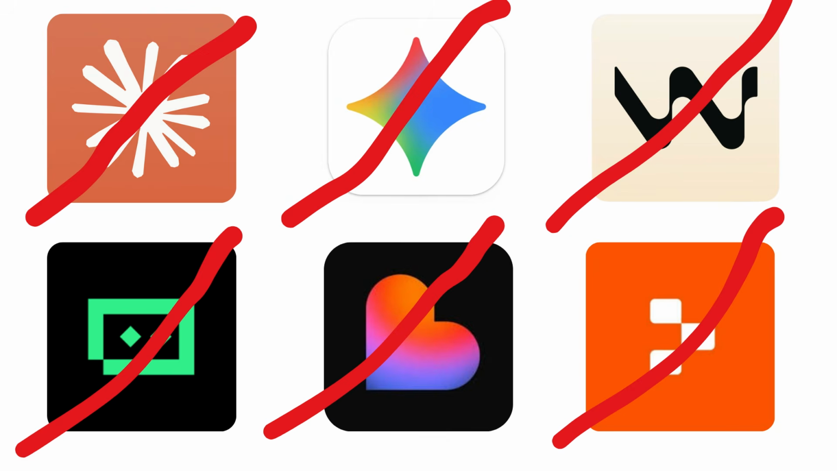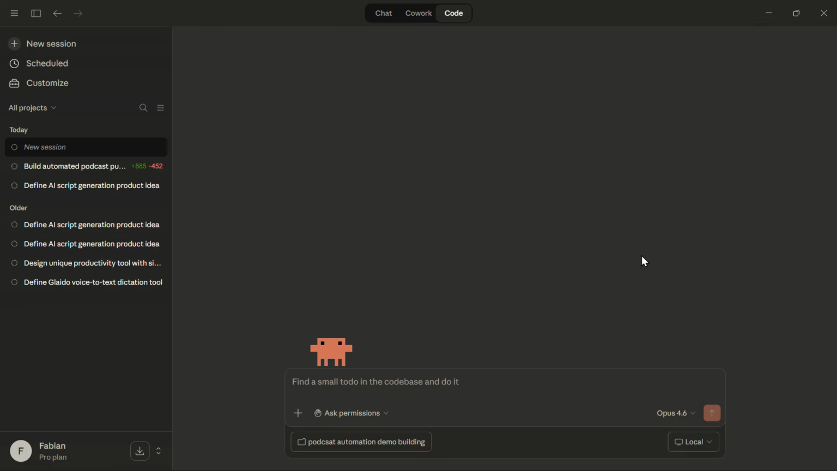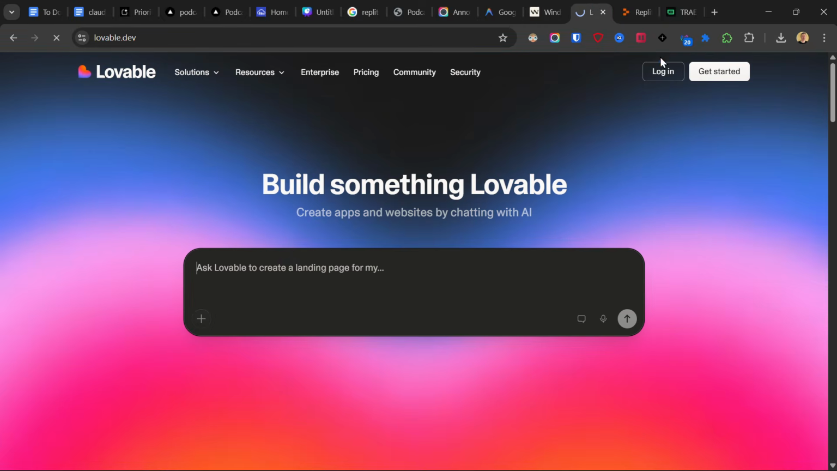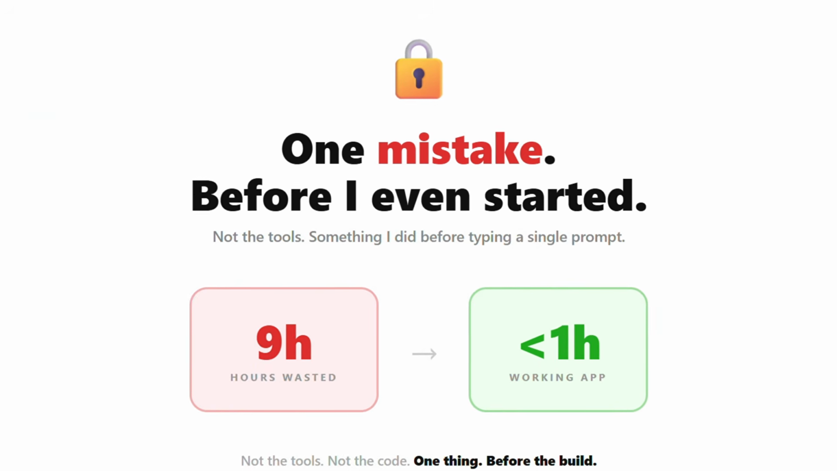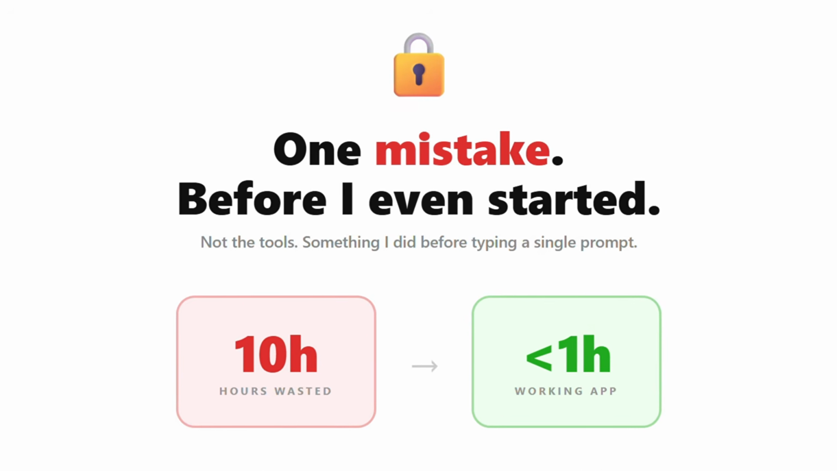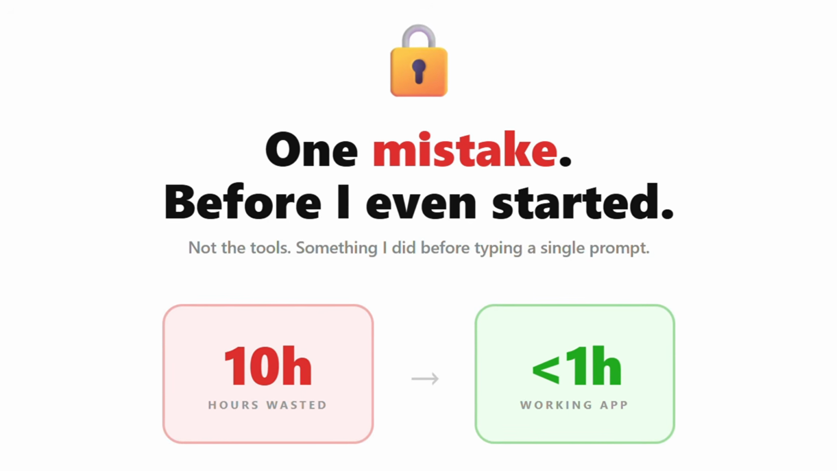Why did 6 of the best coding tools fail to build me a simple app? Claude Code, Antigravity, Windsurf, Lovable, Replit, Trae. After over 10 hours, none of them got it to work. But here's what's crazy. It wasn't that the tools are bad. I just made one critical mistake before I started building the app. And once I fixed that mistake, the app was done in under 1 hour.